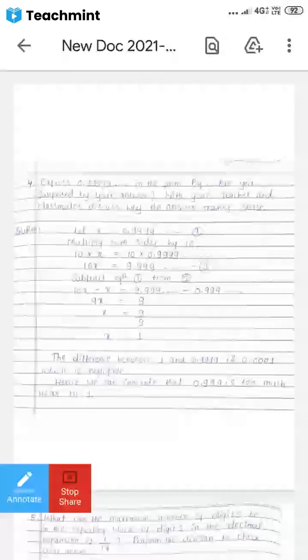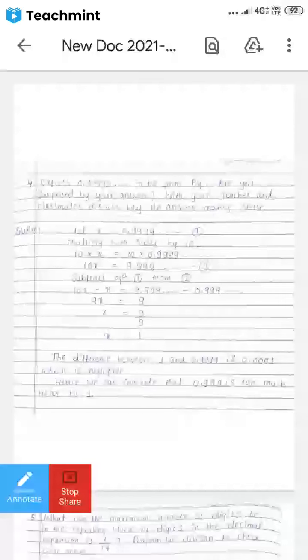Okay. Next, in the last class we discussed how to represent the real numbers on the number line. For example, how to locate root 2, root 3, and root 5 on the number line. And we got the idea of the square root spiral also. We conducted one activity also. Now, how to convert the terminating decimal expansion into p by q form, you got the idea in the last class, right?